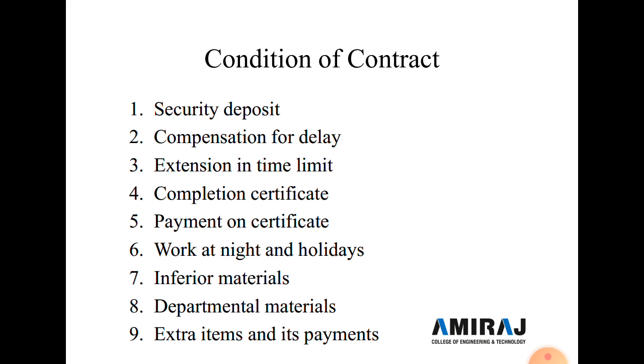In some cases, this clause is intended to indicate the circumstances under which an extension of the time limit may be granted to the contractor by the owner. So the progress of the work is delayed by the owner, or by the engineer, or for some reason like an earthquake, monsoon, or strike, which are beyond the control of the contractor.